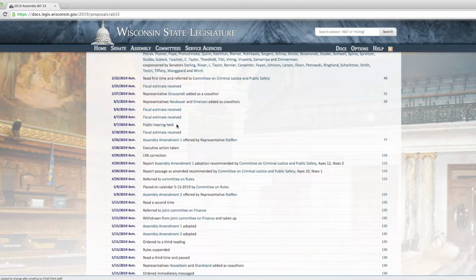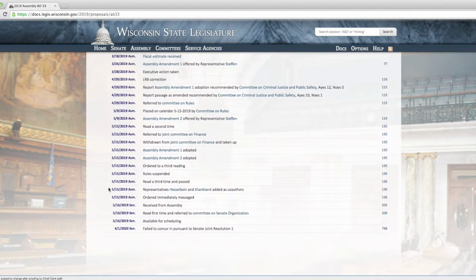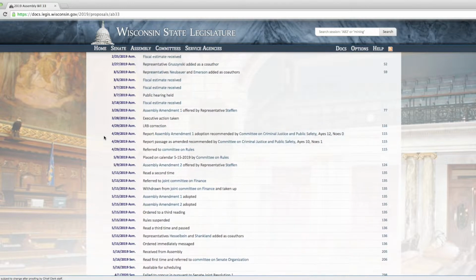Public hearing held, amendments offered, and then you can see if we keep going further down, it was actually voted on, and so it says read for a third time and passed. And then this one's the really sad one at the end here. On April 1st, 2020, it said failed to concur in the Senate, which means the bill passed the Assembly, but the Senate refused to take it up and vote on it. And so you can see each of these very different steps along the way.